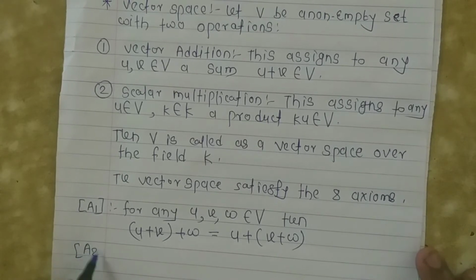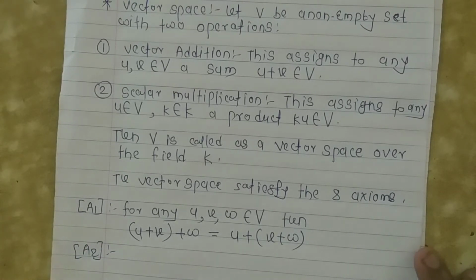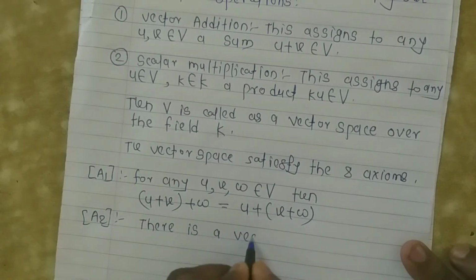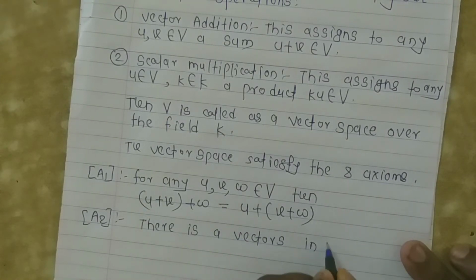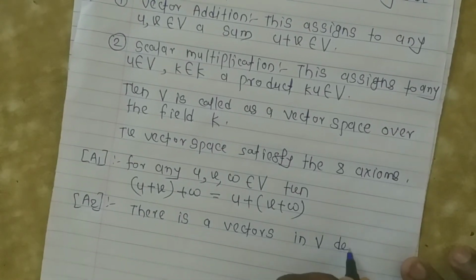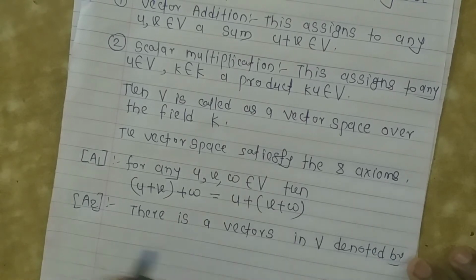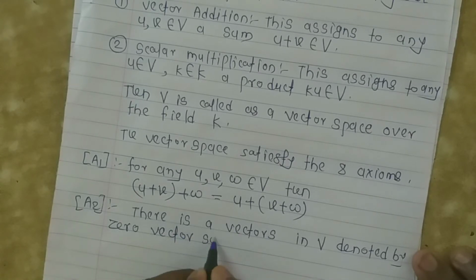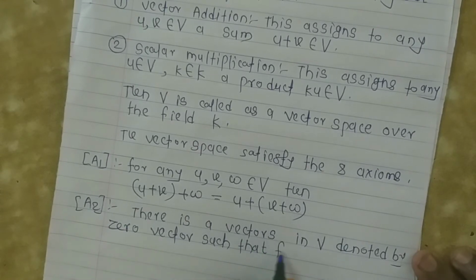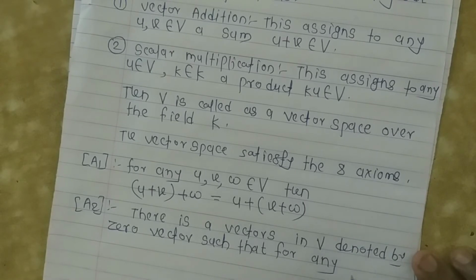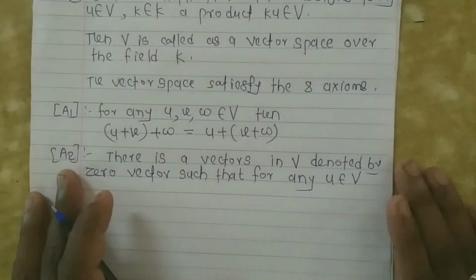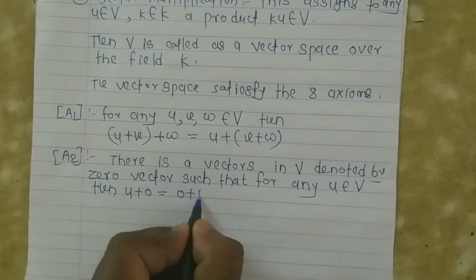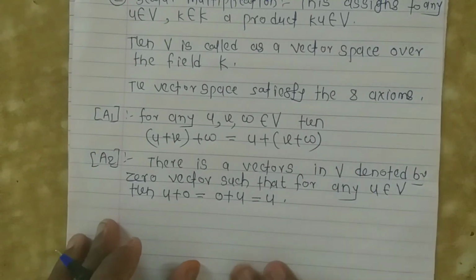Then the second axiom is: there is a vector in V denoted by 0 vector such that for any u belongs to V, then u plus 0 is equal to 0 plus u is equal to u. That is the second axiom of vector addition.